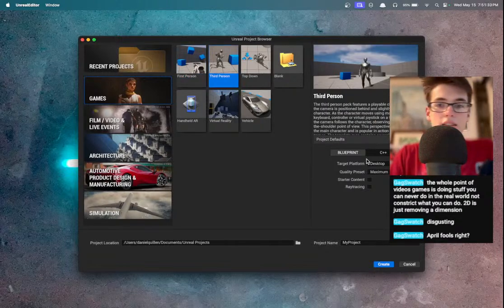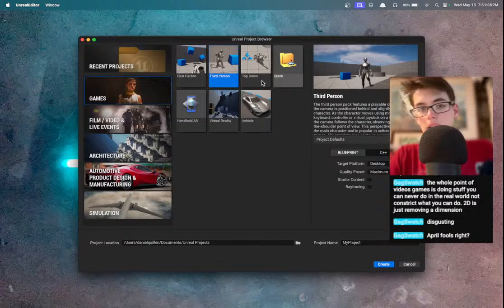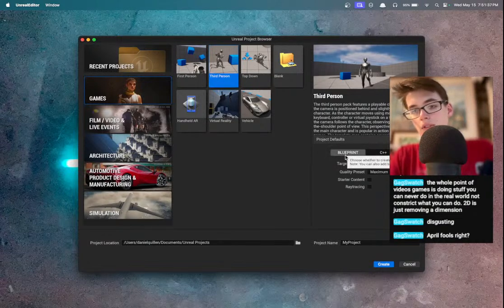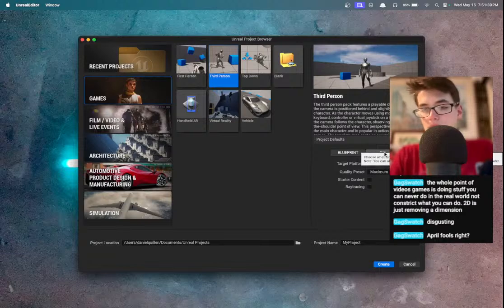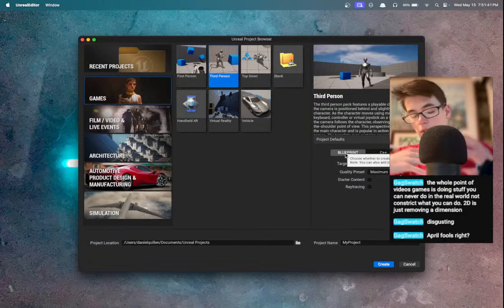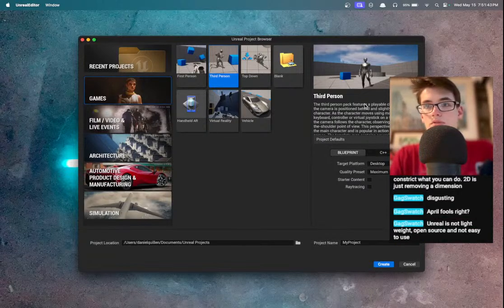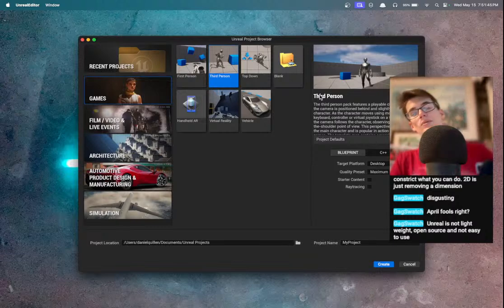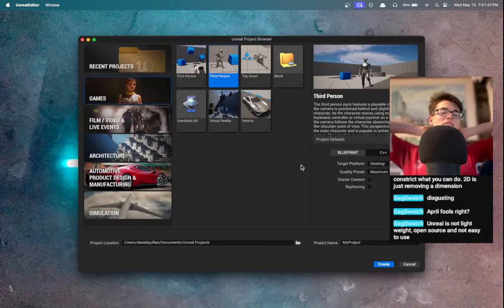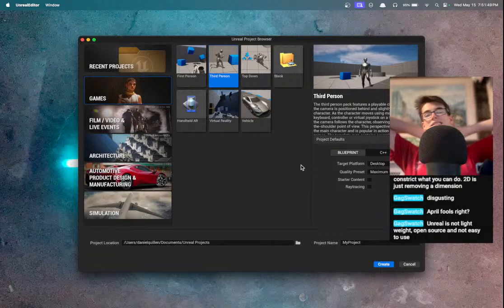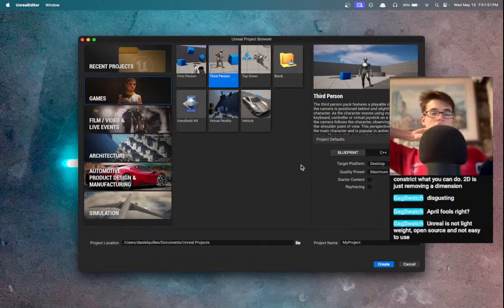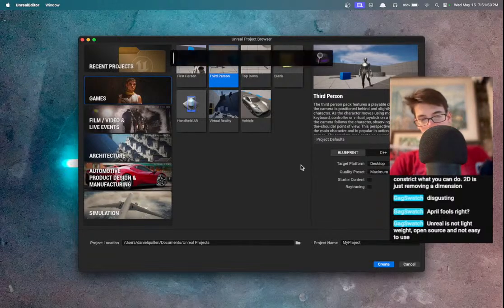I'm kind of thinking, guys, maybe we just go ahead and throw in third-person visual scripting. Well, I prefer C++, but since we have a short amount of time, third-person visual scripting. No, I know it's not lightweight, open source, and easy to use, but to be fair, Godot actually isn't that much easier to use. It does have lightweight and open source, though, so I don't know.